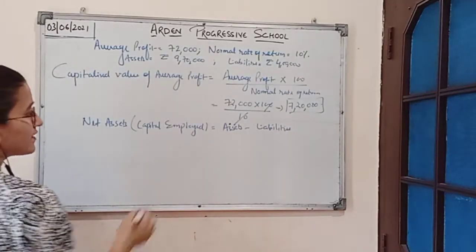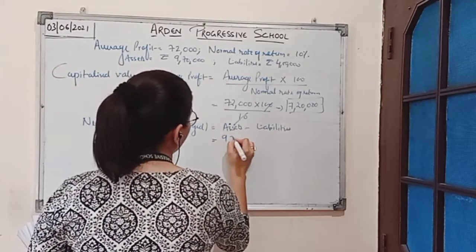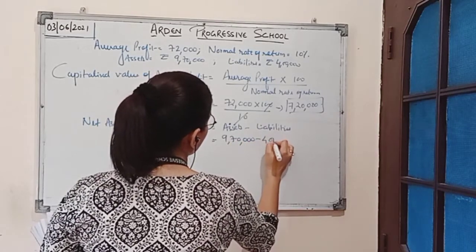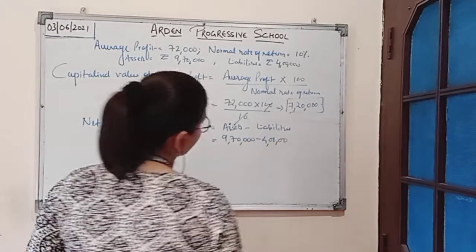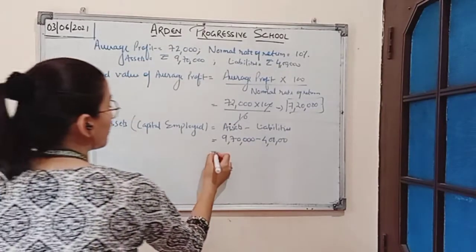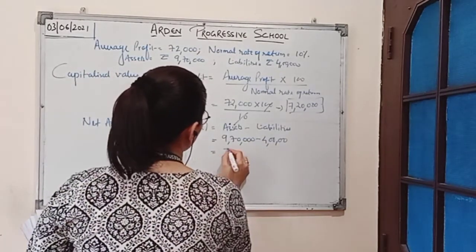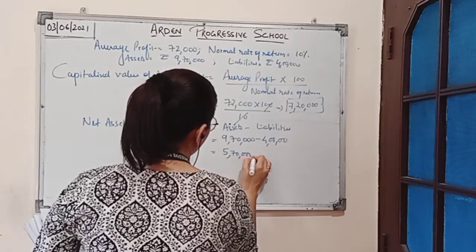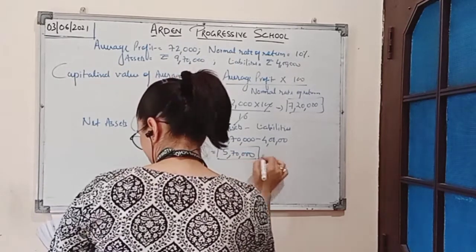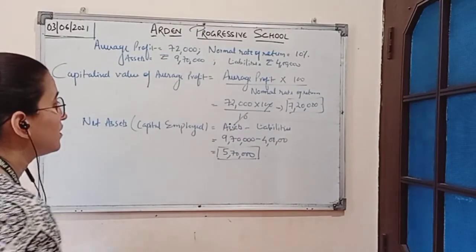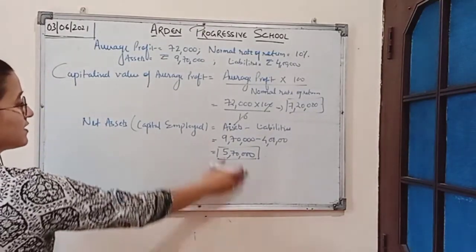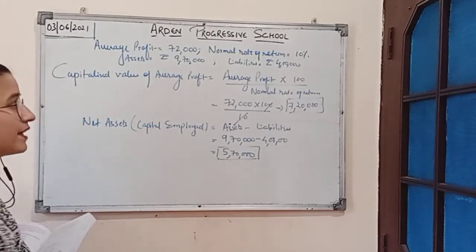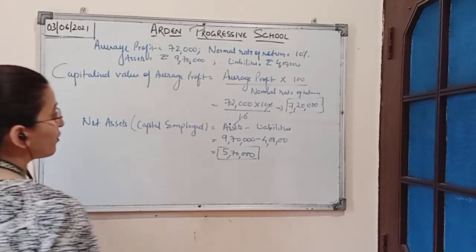So the amount of assets is rupees 9,70,000 and liability is rupees 4 lakh. Now by solving this we will get the amount 5,70,000 as net assets. So 5,70,000 is net assets and 7,20,000 is the capitalized value of average profit.